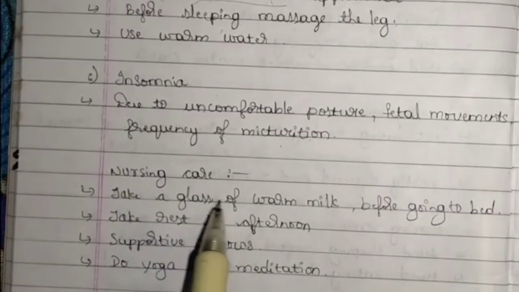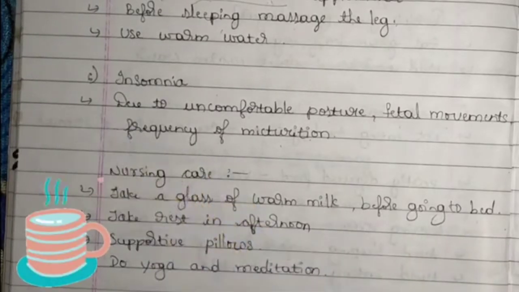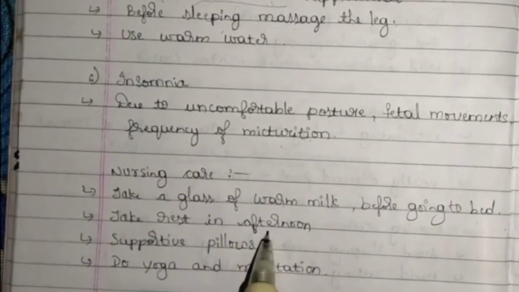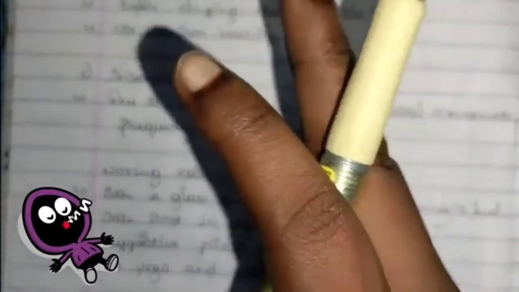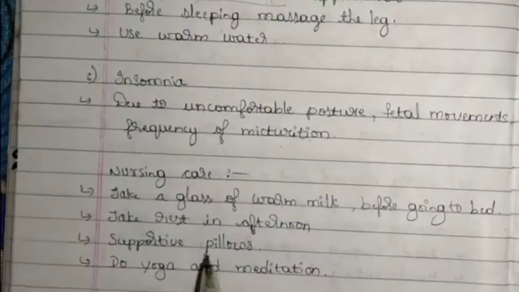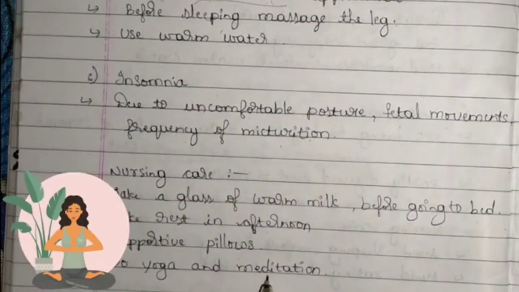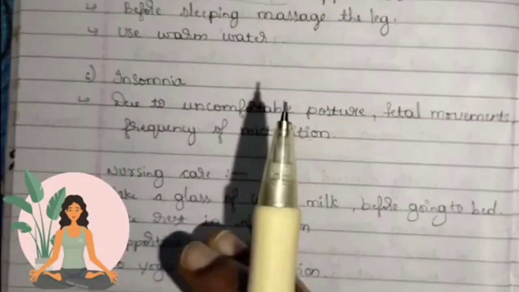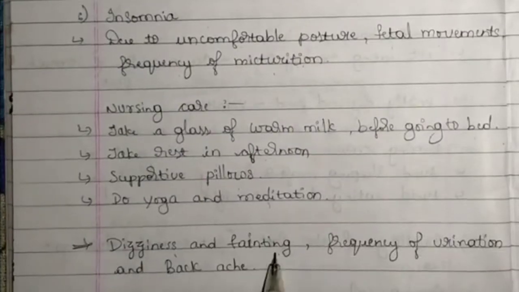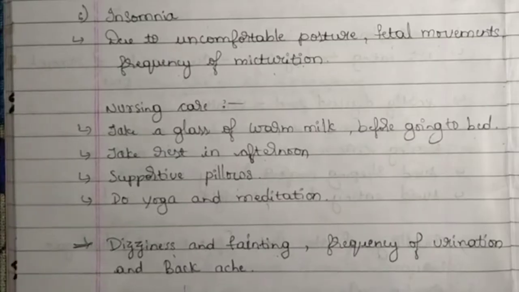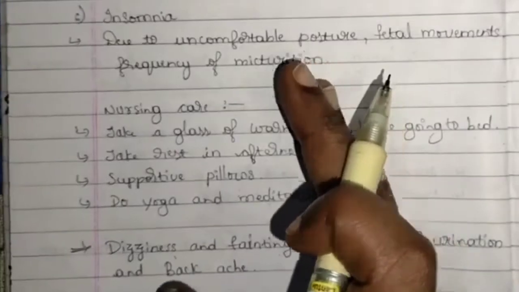These are the 3 conditions that lead to insomnia, and there are a few pieces of advice that can help in controlling it. Take a glass of warm milk before going to bed. Before going to bed, if you take warm water, it will help in getting sleep. Take rest in the afternoon. Instead of sleeping just at night time, do take a 2 hour short nap in the afternoon. Supportive pillows: use supportive pillows for a comfortable position. Do yoga and meditation. This will help in providing comfortable sleep. And there are some other discomforts like dyspnea, fatigue, frequency of urination, backache. There are many discomforts, but generally these are the discomforts and the nursing care that are provided to them.